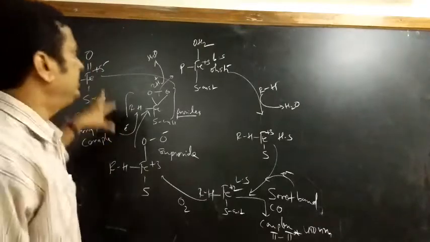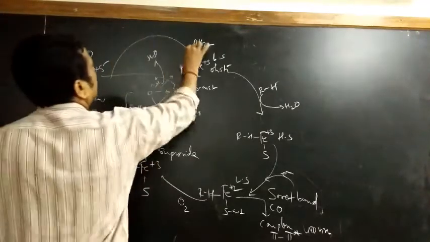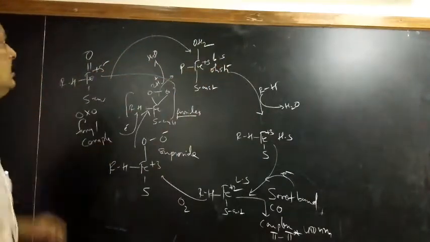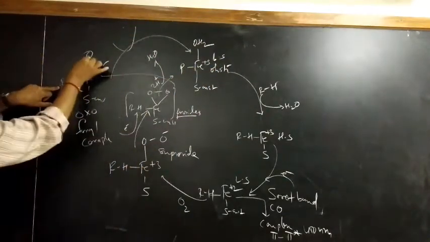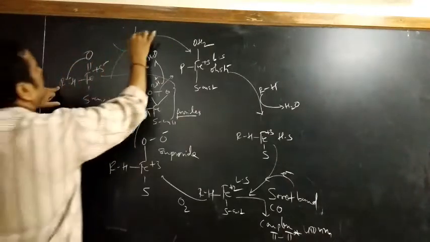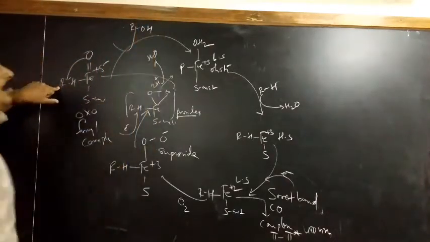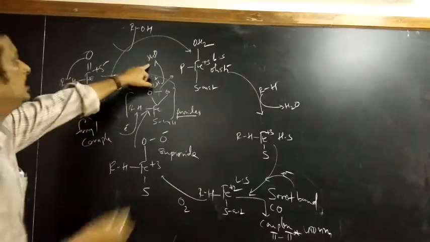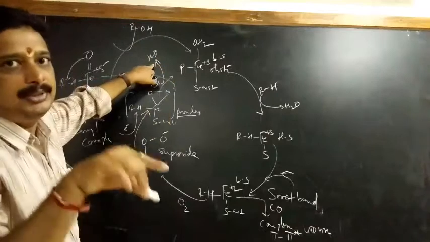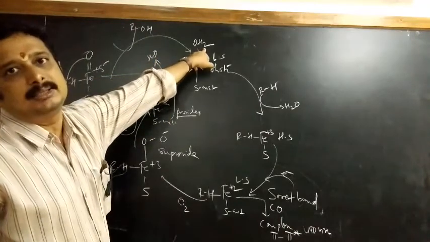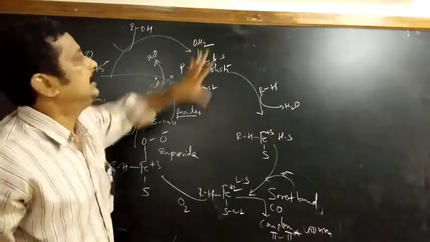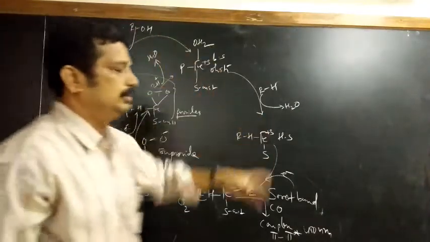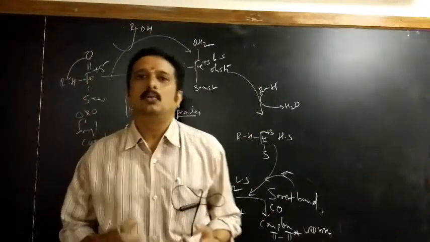See. And finally, what will happen now? Yes, from this stage we are going to get back the resting enzyme. So what will happen during this? This oxygen is introduced into this RH, forming here ROH, that is alcohol is eliminated, and followed by what here? This water molecule which is eliminated in the previous step will accommodate this sixth position, and we get this resting enzyme here. Is it right? So like this we can see how the cytochrome P450 works here.